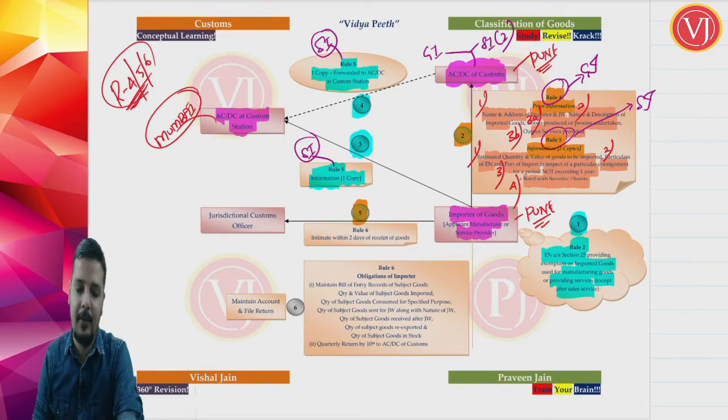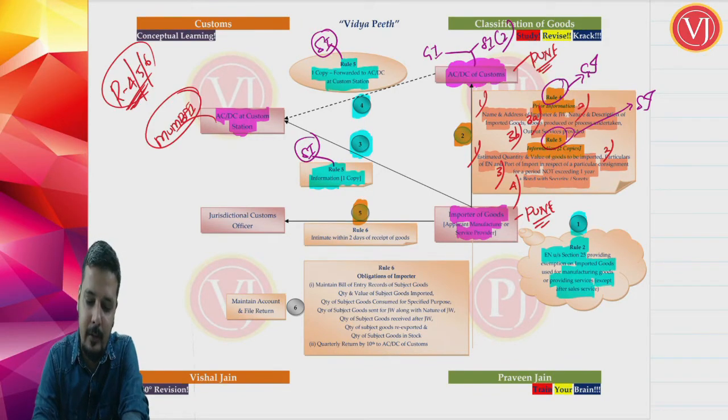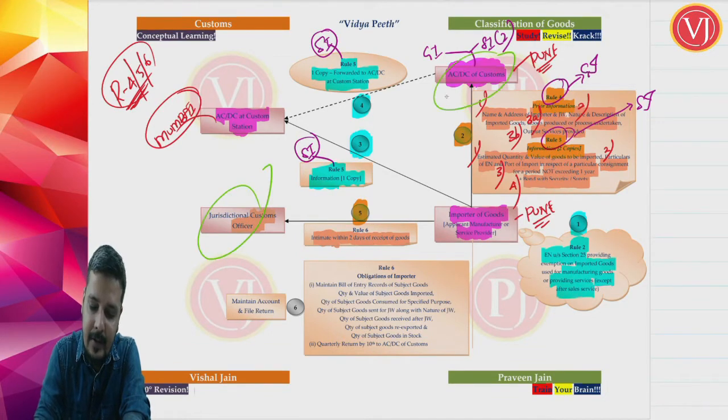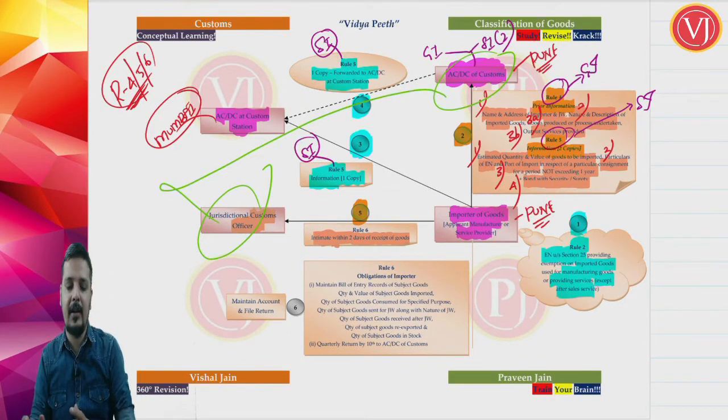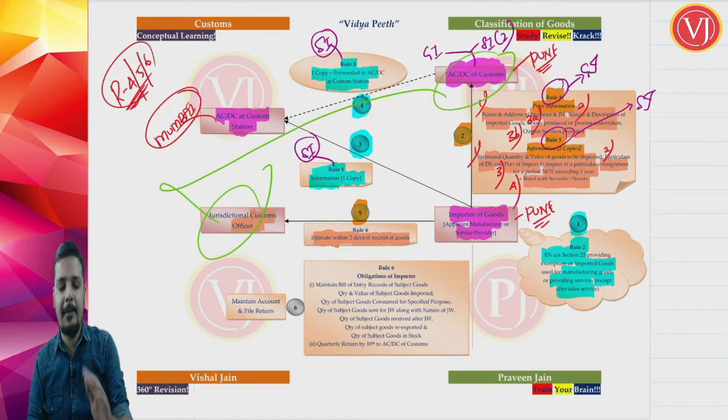Now after that, as per rule 6, the importer has to intimate within 2 days to his jurisdictional customs officer. This jurisdictional customs officer, friends, is nothing but the same ACDC. It may be the same ACDC, right? The flow chart cannot be given otherwise, therefore we have just made the picture another way.